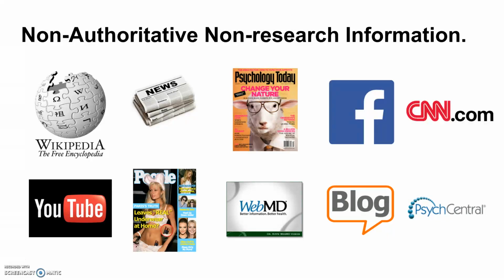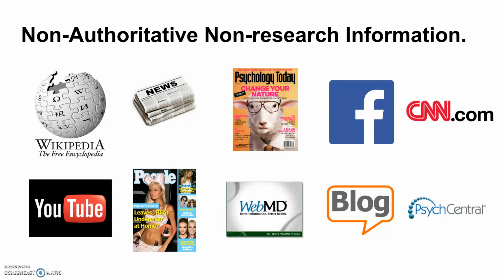Other sources, same with news. Even if it's what you might consider a credible news site, you're not going to use that as a main source for your paper. Usually journalists, when they're writing about research, will actually be citing or talking about academic research. Well, in this class, what we would want you to do would be to find the academic article, not just the newspaper article talking about the article.